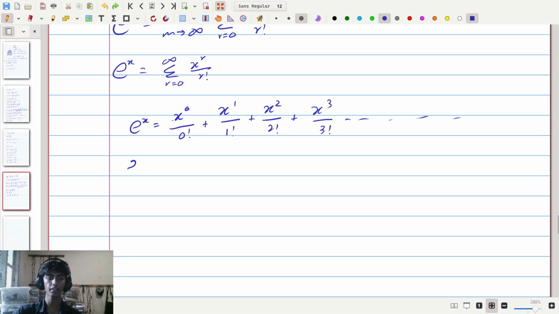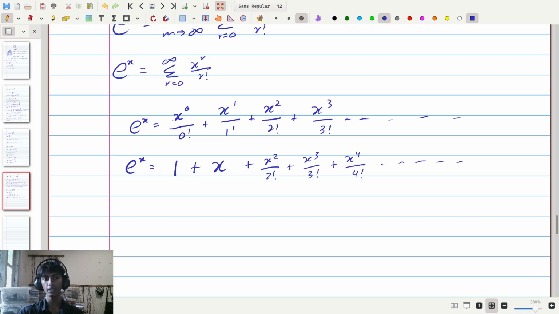So having that, now we can say that e to the x is equal to, this is 1, cancelling them we just have a 1, plus x to the power of 1, which I'm just going to write as x, and then this divided by 1 factorial is 1, so I'm not going to write it, and then plus x squared divided by 2 factorial, x cubed divided by 3 factorial, the next term after this would be x to the 4th power divided by 4 factorial, and so on.